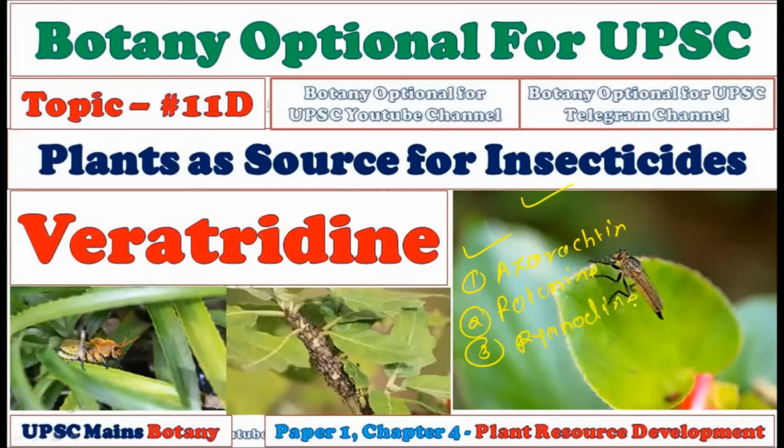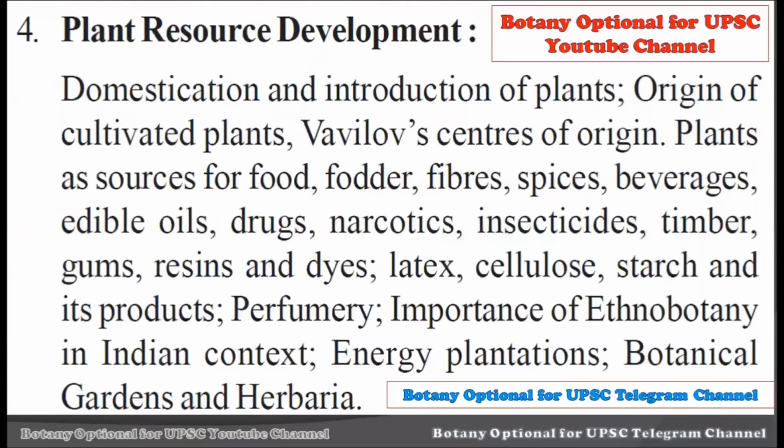Okay, and the fourth chemical compound which acts as a natural insecticide, we are going to see now, is veratridine. Carefully remember the name veratridine, and it acts as a natural insecticide, and that is why we are going to consider some of the most important information which will be very important from the UPSC mains examination point of view. Now consider this is your syllabus. We are dealing with paper number 1 and chapter number 4, that is plant resource development, and here, plants as sources for insecticides.